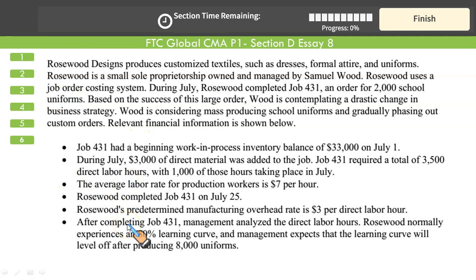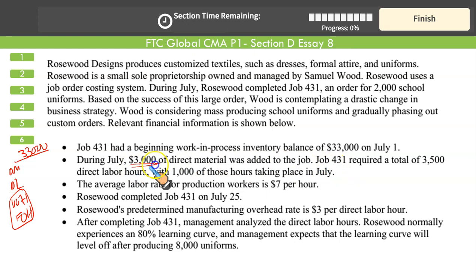And what are the costs? You may wonder. We need direct material, direct labor, variable overheads and fixed overhead. They have been given collectively here as manufacturing overhead. And we also need the beginning work in process cost that was already incurred. This job already had $33,000 incurred in the previous period.